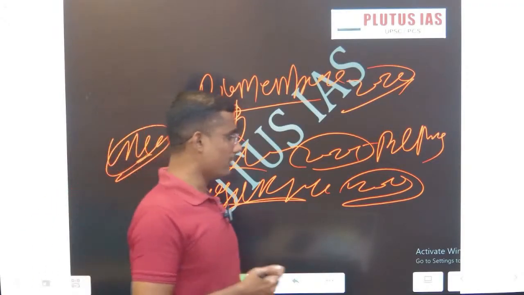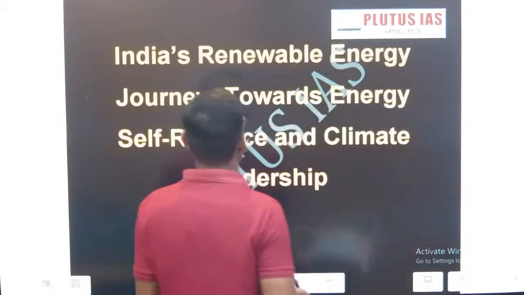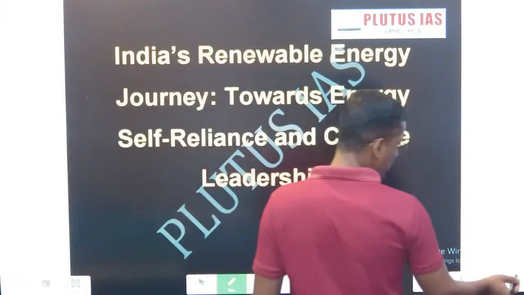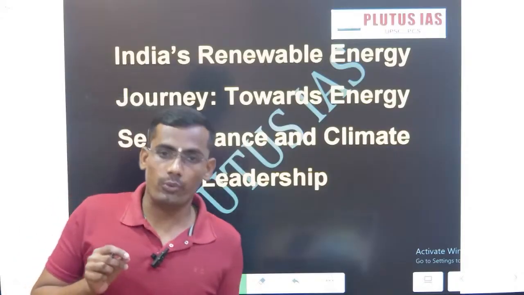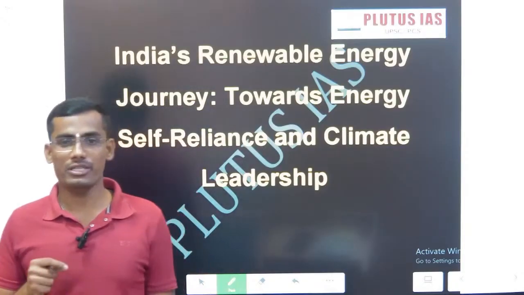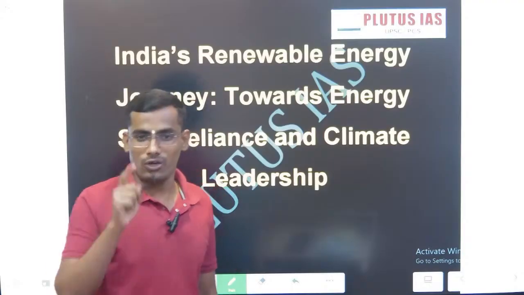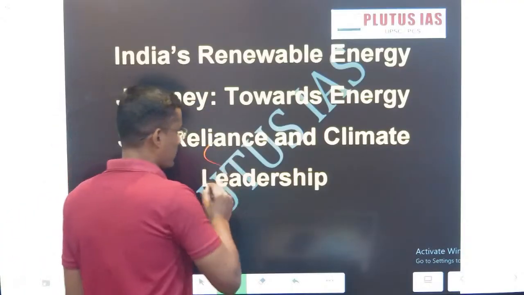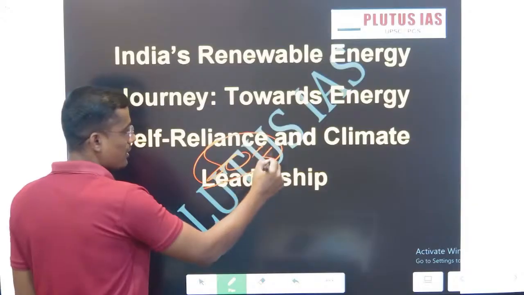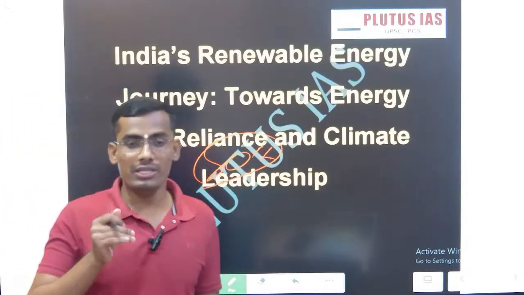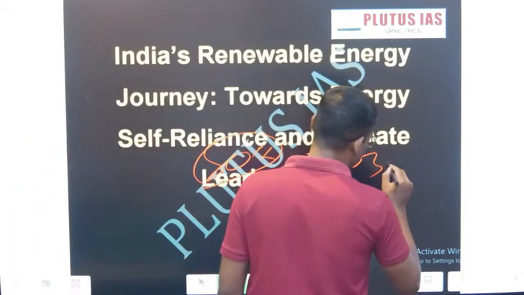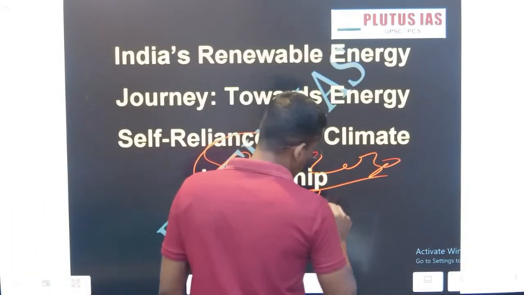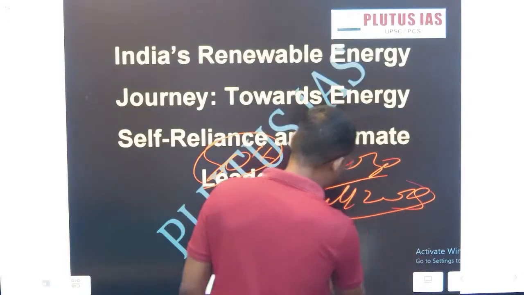Okay, so let's start with our first. This is our second topic, that is renewable energy. So what is the renewable energy basket? It is a journey towards energy self-reliance. And one more thing I just want to mention. On the 16th of July 2025, India achieved its 50% target from non-fossil fuel sources. Okay, 50% we have achieved within 5 years, meaning 5 years ahead. Before, our target was 2030, but on 16th of July 2025 we achieved this target.